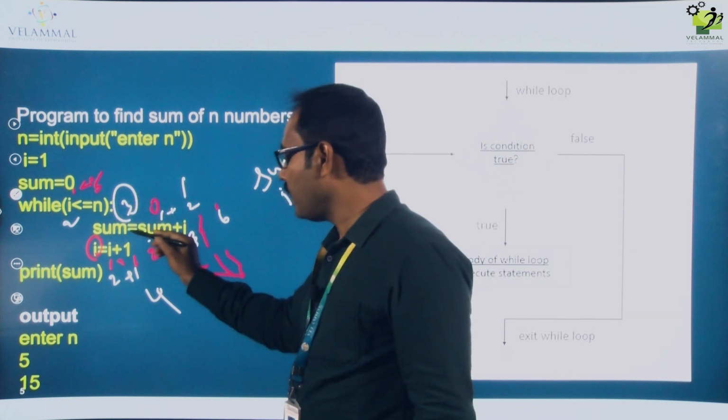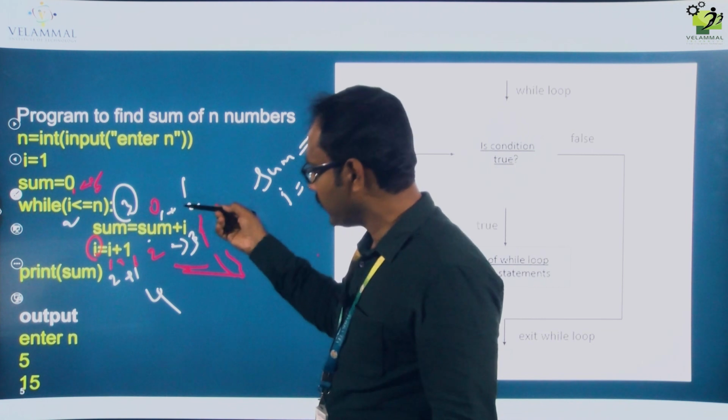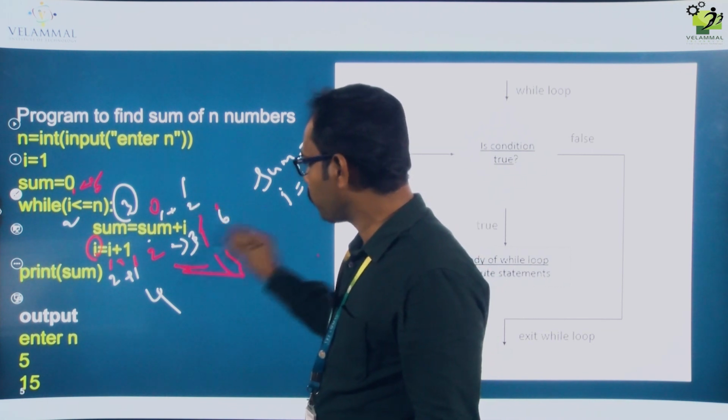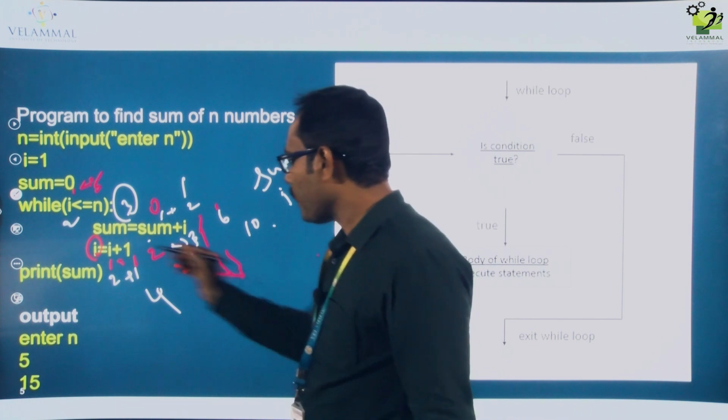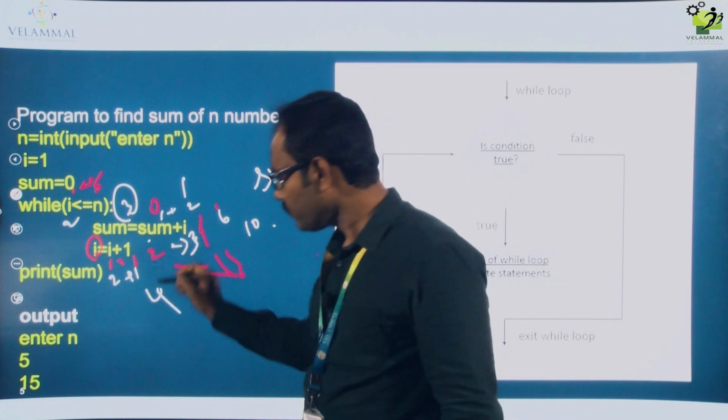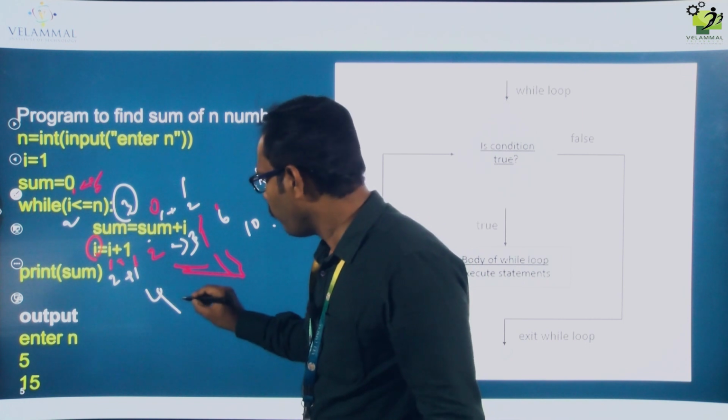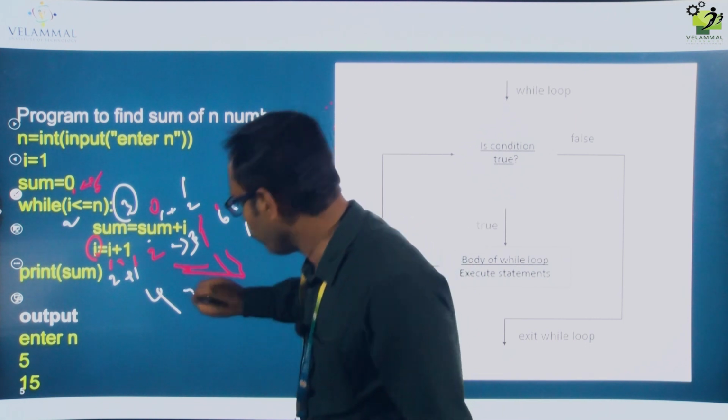It will come here, sum equal to sum, value already 6, 6 plus i value is 4. 6 plus 4, it is 10. Sum value is now 10. i equal to i plus 1, that is 4 plus 1, 5. So now i value becomes 5.